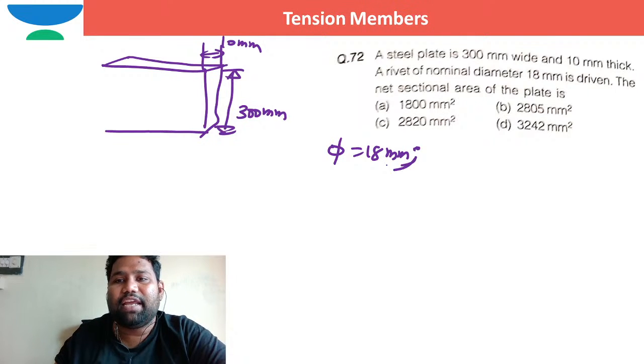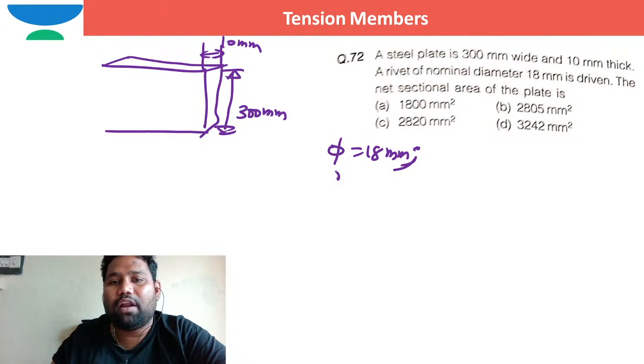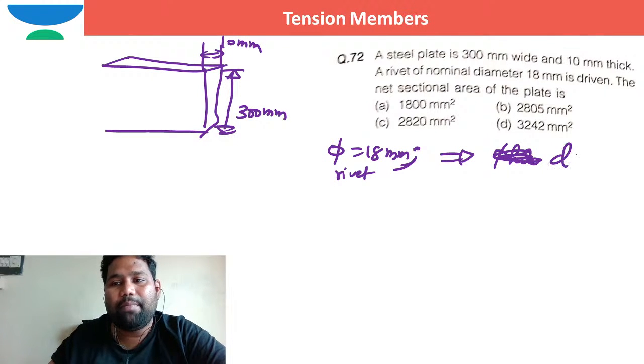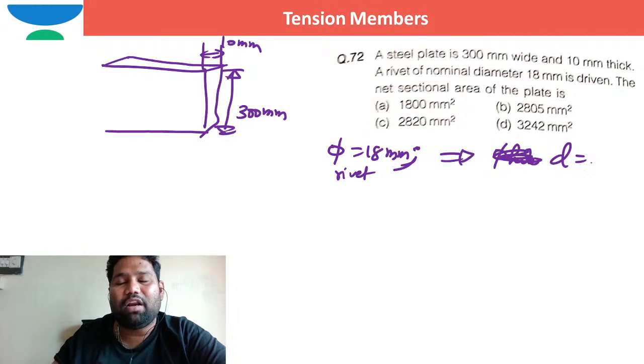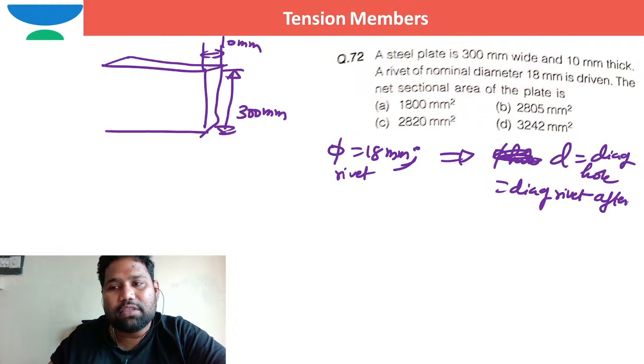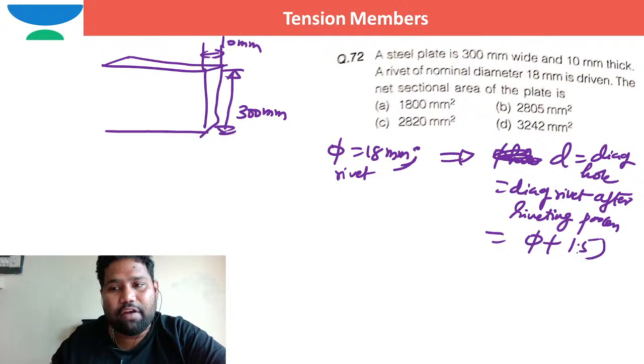The net sectional area: when the nominal diameter of the rivet is 18 millimeter, what is the diameter of the hole? The diameter of the hole is equal to the diameter of the rivet after the riveting process, which is the nominal diameter of the rivet plus 1.5 millimeter, that is 19.5 millimeter.